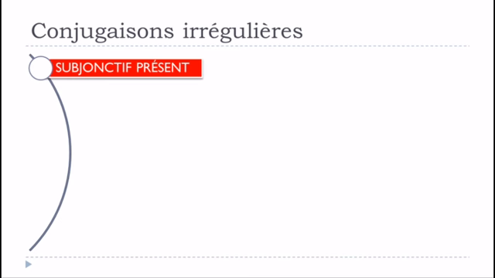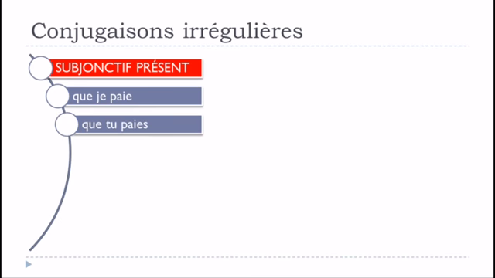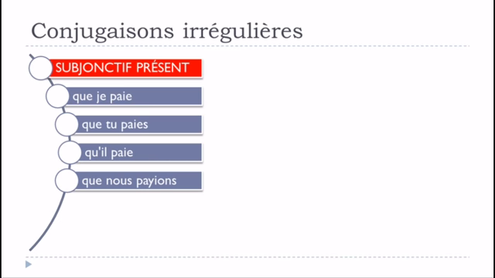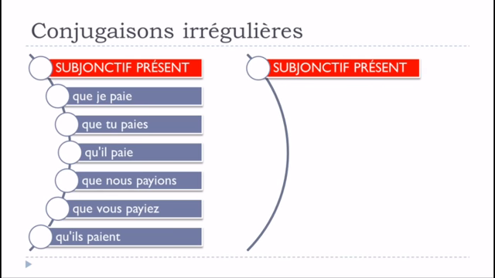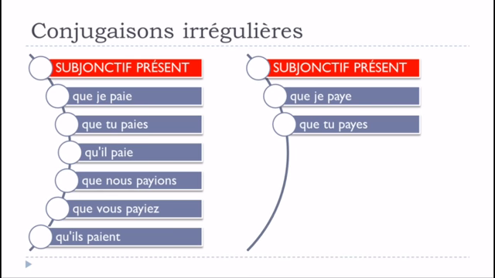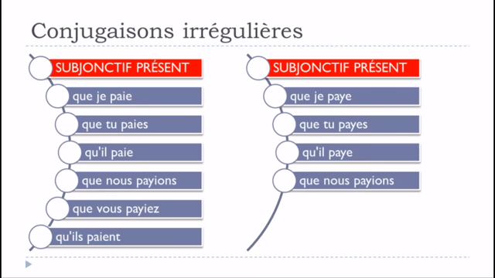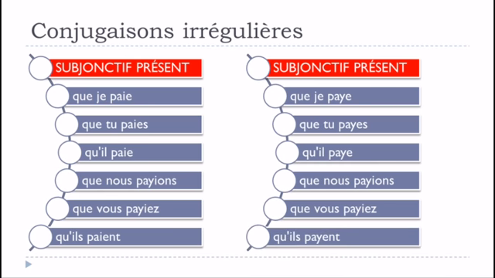Okay, and let's see now le subjonctif présent. Que je paye, que tu payes, qu'il paye, or then if you want, que je paie, que tu paies, qu'il paie, que nous payions, que vous payiez, qu'ils paient. Okay, subjonctif présent, que je paye ou que je paie, que tu payes, que tu paies, qu'il paye, que nous payions, que vous payiez, qu'ils paient, or qu'ils payent.